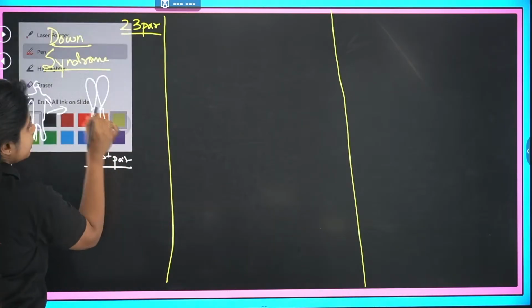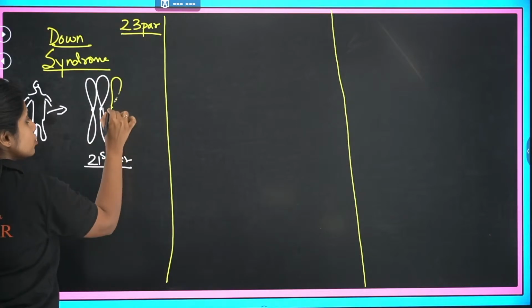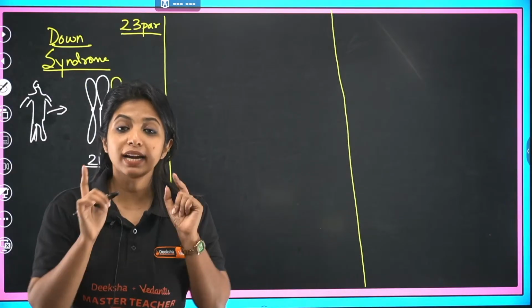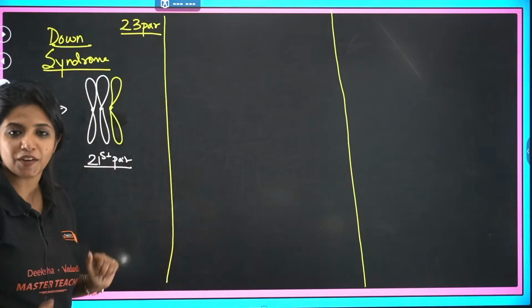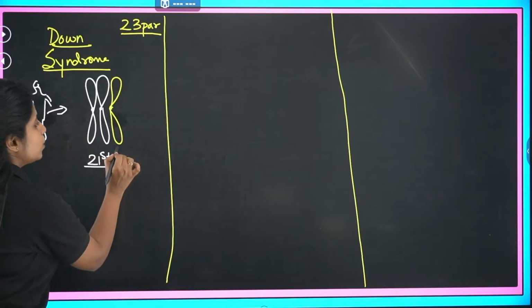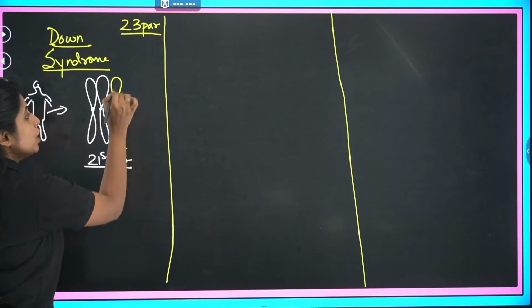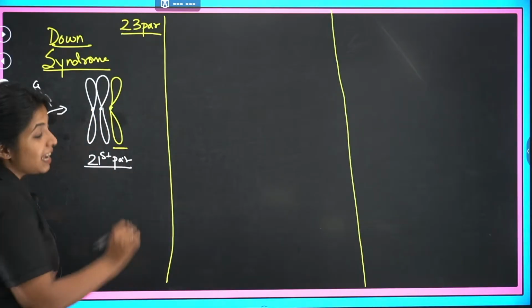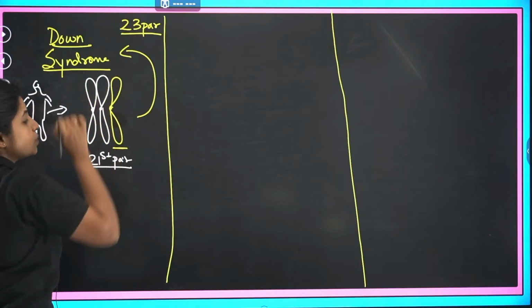But apparently, there is one extra chromosome that is coming over here. In this particular scenario, because you have an extra chromosome, don't you think that could lead to some issues out there? Yes. And that is how Down syndrome is being caused.